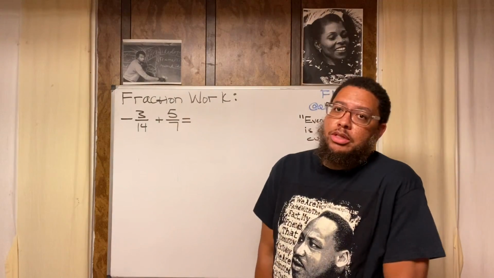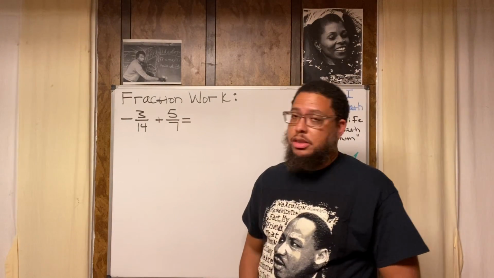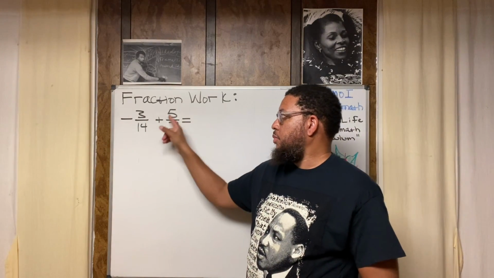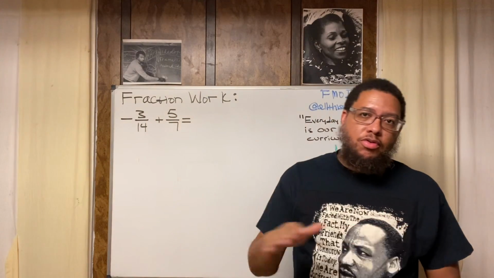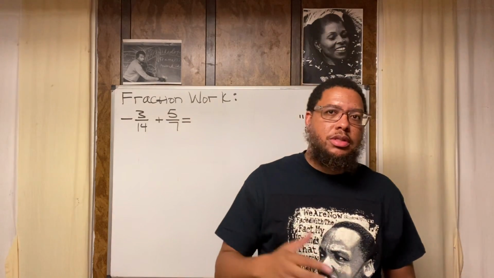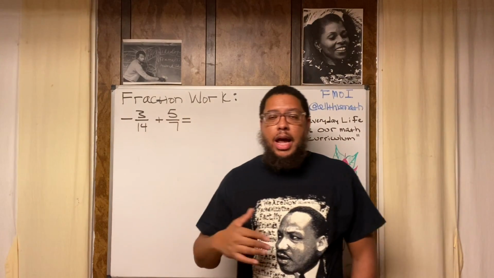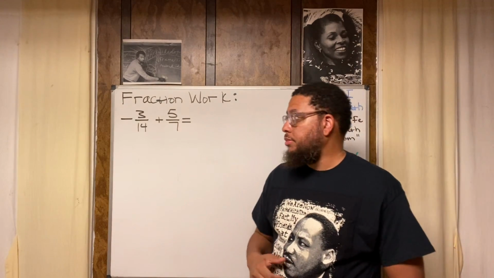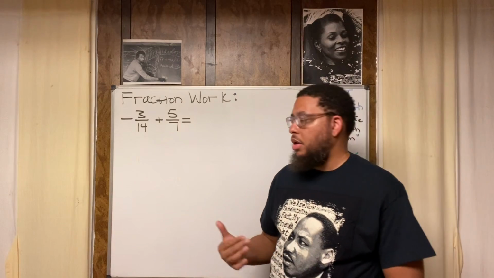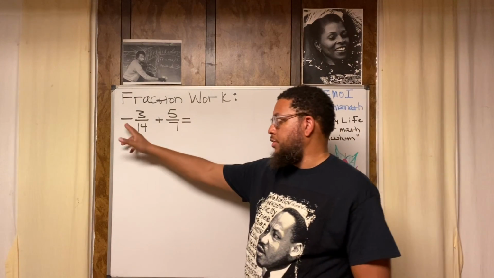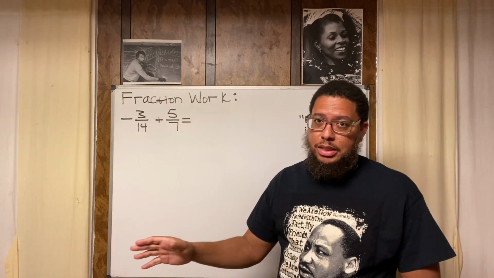So what are we about to do today? We're about to do some work with fractions. We're about to add 2 fractions together: negative 3/14 plus 5/7. Before I do fraction arithmetic problems, I like to first keep in mind and highlight what a fraction actually represents as a concept. So what is negative 3/14? Well, let's not even talk about the negative part. Let's pretend the negative sign is not there. It is, but we're going to pretend it's not.